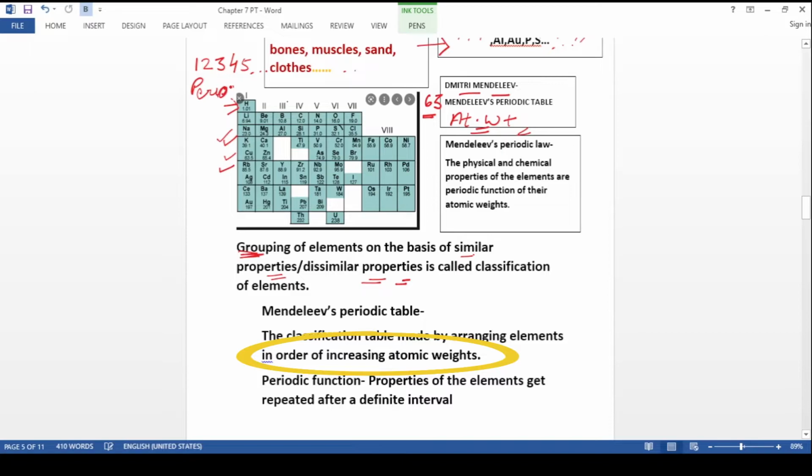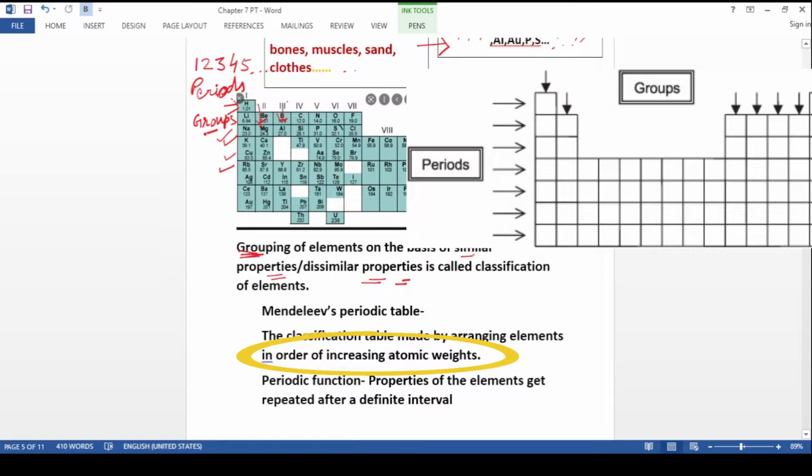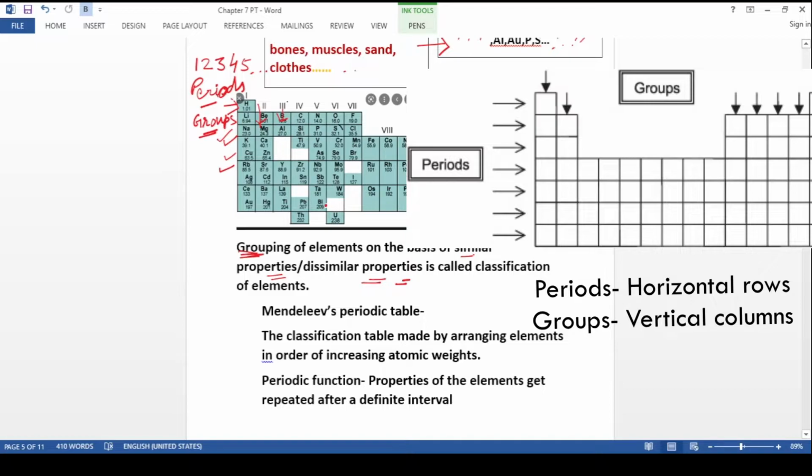And vertical columns were formed. Vertical columns are called groups. So periods and groups form in his classification table. Periods are horizontal lines or series, groups are vertical columns.